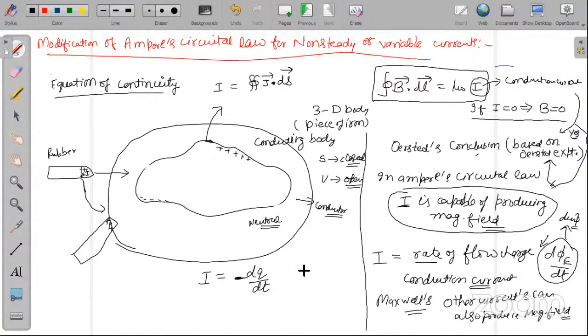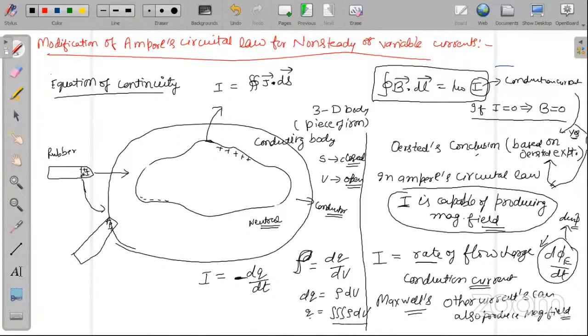So within the volume, please tell me what should be rho, the volume charge density? It is dq by dv. What will be dq? It will be rho dv. Please see this. What will be there for total q? It will be triple integration of rho dv. Is it okay?